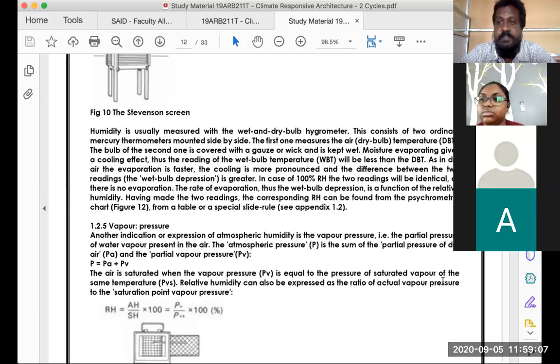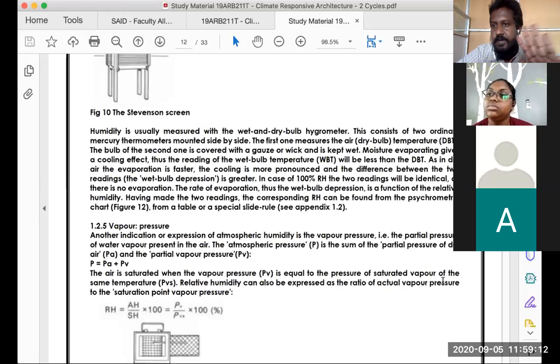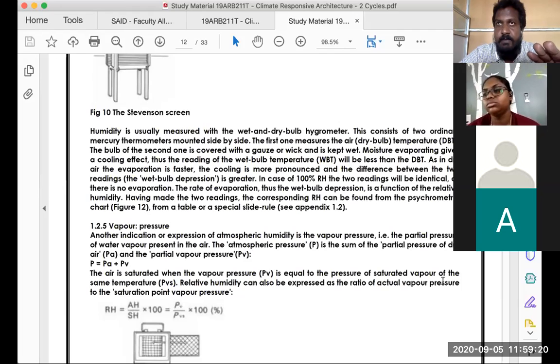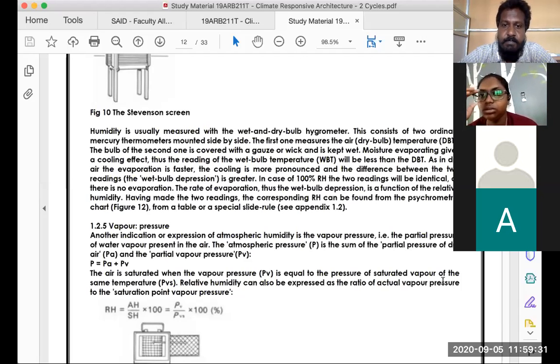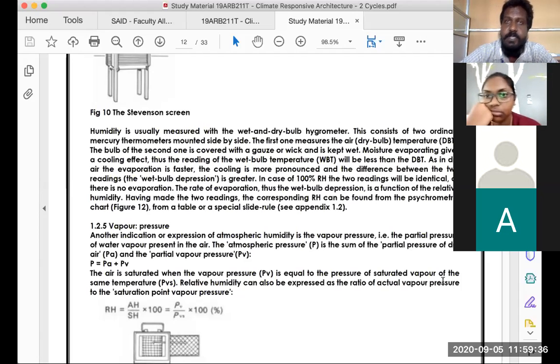So that's the understanding of humidity. If it's not raining, on a very hot day, then what do we get? On the dry bulb thermometer, we'll record the actual temperature of the atmosphere in that particular place, which could be 36 or 37 degrees Celsius. In the wet bulb, because of the soaked gauze at the other end, the evaporation will be more, because there's no water in the atmosphere.